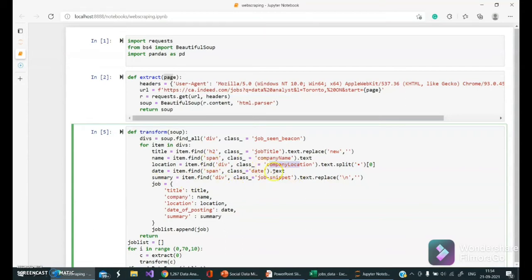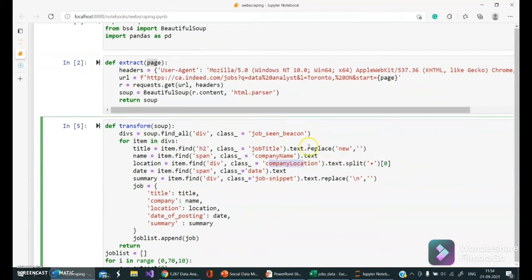In order to clean this data, we use the replace function here. In the title, we found this additional letter information which is new, and we replace it with a blank. Similarly in the location, we found this dot, and we split it, and then we select the first item in the list. So this is how we clean the data.